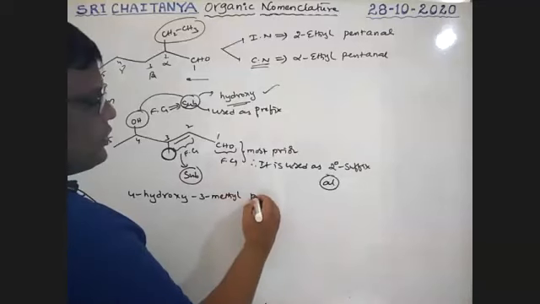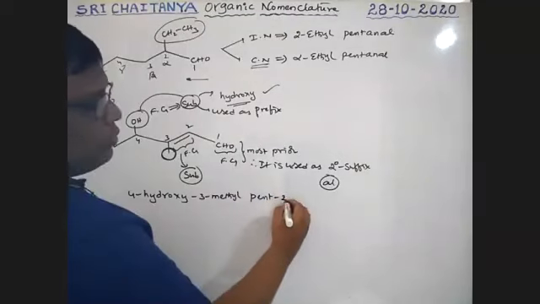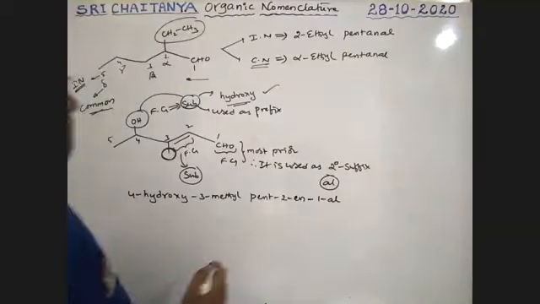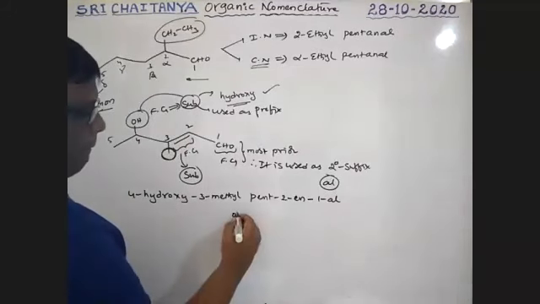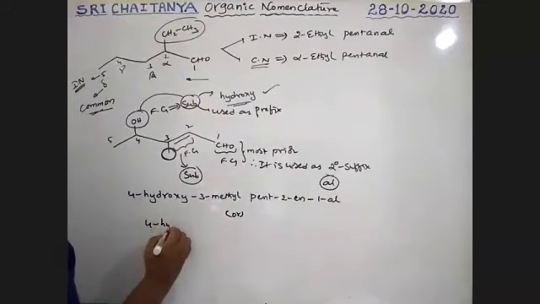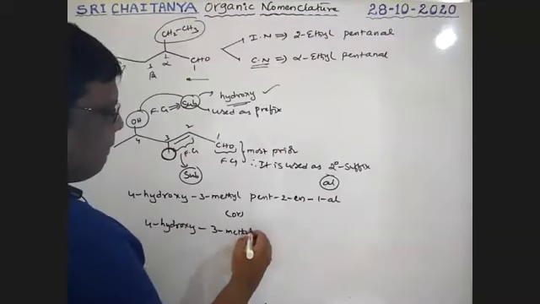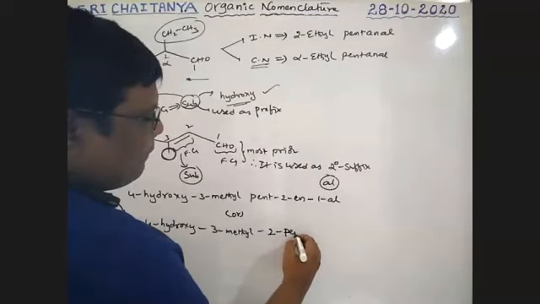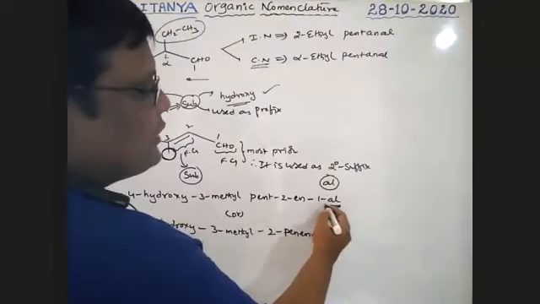Next, pent. At the second position, a double bond is there. So the name is 4-hydroxy-3-methylpent-2-en-1-al, or 4-hydroxy-3-methyl-2-pentenal, because the aldehyde is always in the first position.